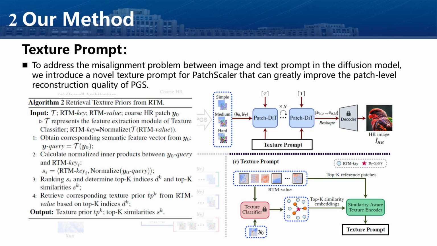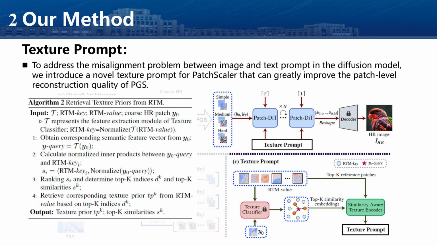Furthermore, when we designed PatchScaler, another critical challenge we encountered was the misalignment between image inputs and text prompts, which is a common issue when applying diffusion models to low-level vision tasks like super-resolution. To address this, we proposed the texture prompt, tailored specifically for super-resolution. At its core is the reference texture memory (RTM), built offline before inference.